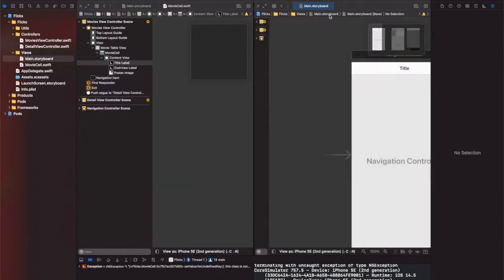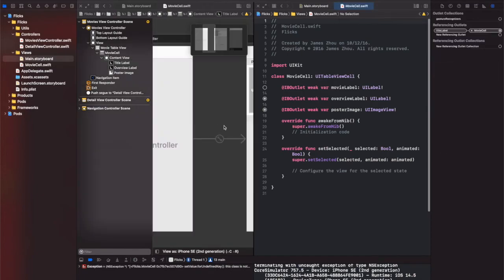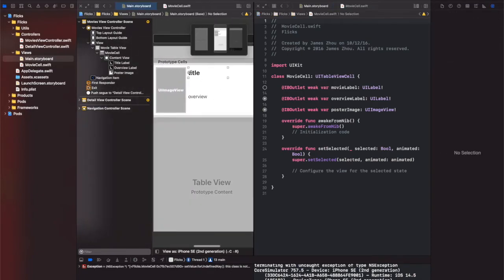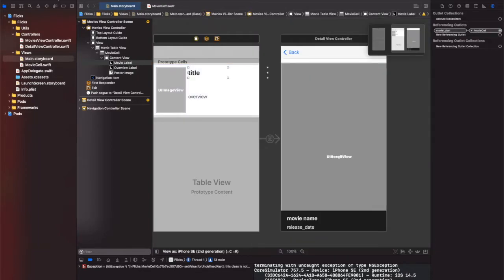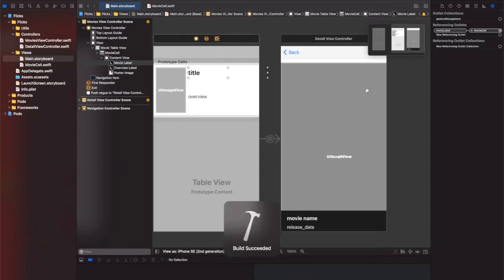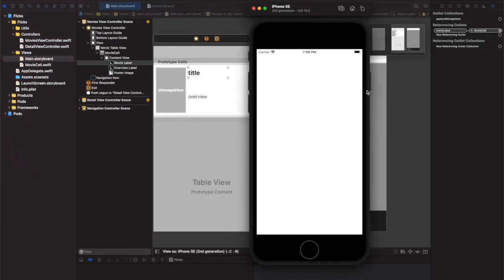I'm gonna open this one and side by side another one, the movie cell, and then try to delete this connection and connect this again to the title. Now we know that it's already connected, so let's try to run the application to see if we resolve it.